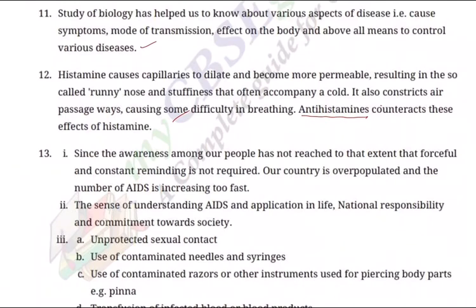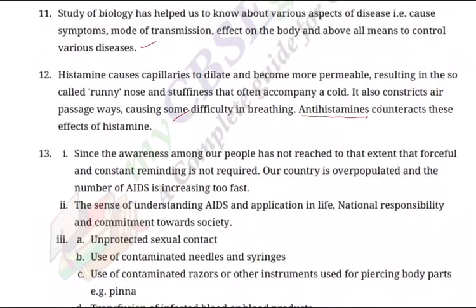Next, question 13. Since the awareness among our people has not reached the extent that forceful and constant reminding is not required, our country is overpopulated and the number of AIDS cases is increasing too fast. First, that; second, the sense of understanding about AIDS and its application in life, national responsibility and commitment towards society. These are the important things that everybody should remember. And this comes when there is individual responsibility towards the country.